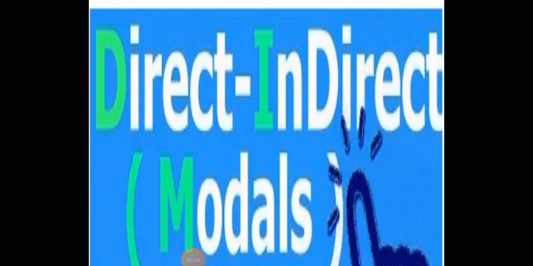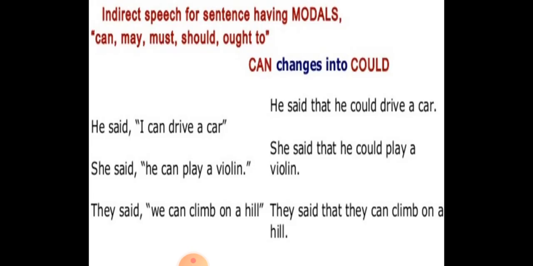Now students, in this lecture we will discuss what happens when we change a direct sentence into indirect form, if there is a modal. If modals are used in direct speech, how are these modals changed in indirect speech? So, indirect speech for sentences having modals, that is can, may, must, should, ought to. Okay. For example, first let's talk about can.